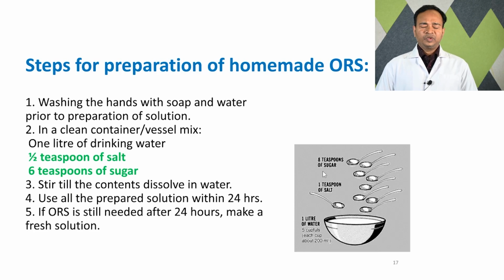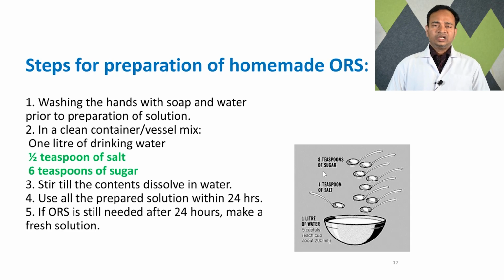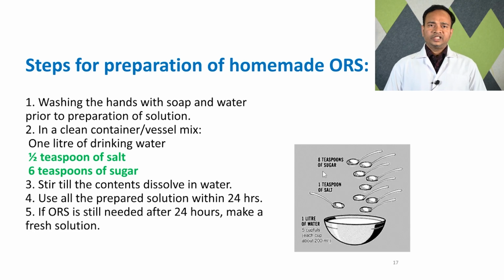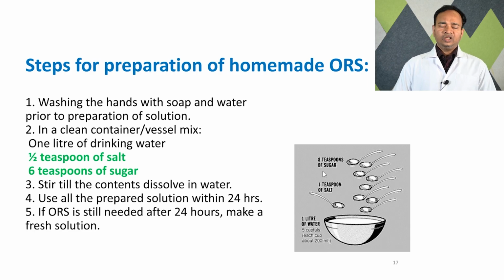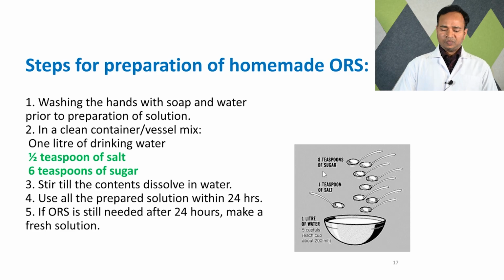So homemade ORS preparation is very easy. First we have to take water, which should be boiled and cooled to kill all the bacteria and viruses. After it is boiled and cooled, we add half teaspoon of salt and 6 teaspoons of sugar, and stir until all the salt and sugar dissolve, and we use the solution within 24 hours. After 24 hours, we discard the remaining solution to prevent bacterial and viral contamination.